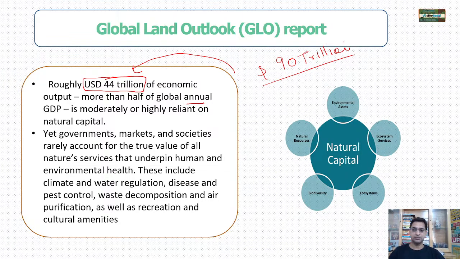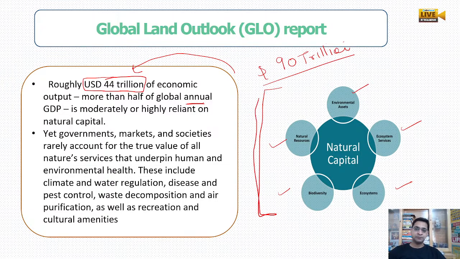From nature we take. How? We take it in the form of environmental assets: rivers, air, ecosystem services, biodiversity, natural resources. From all these places, we derive 40% of the world's economic output. Okay?